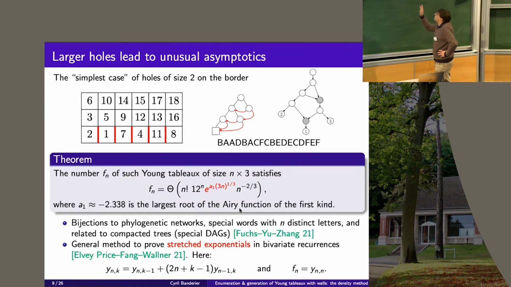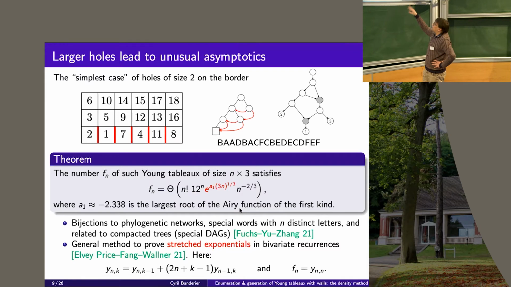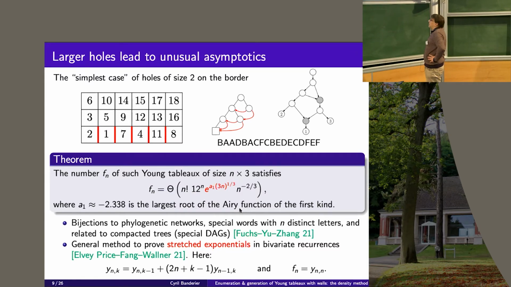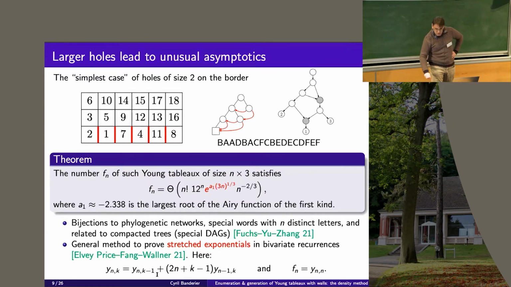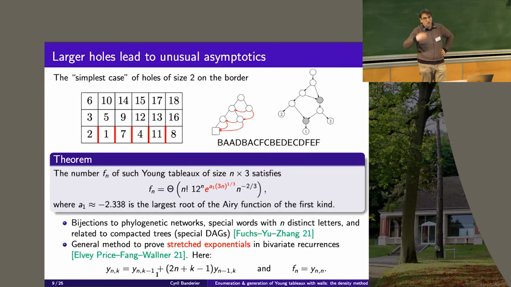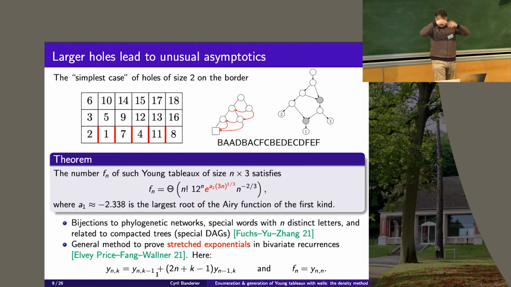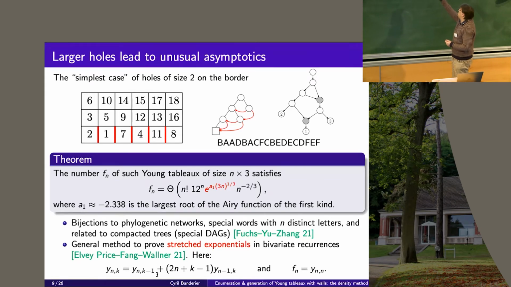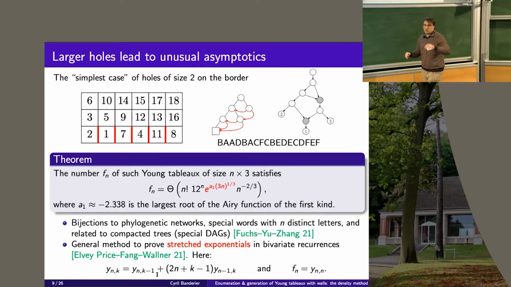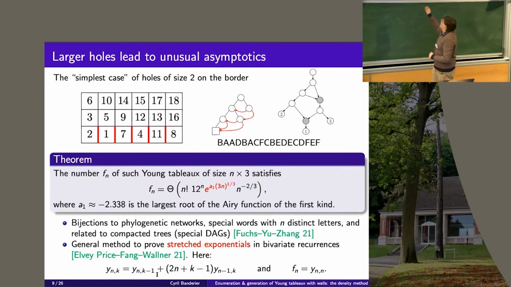Okay, and this is typical of a full class of recurrences which are a little bit of this type, which is on the last line, which were considered by Andrew Elvey Price, Wenjie Fang, and Michael Wallner, in which, with a kind of lattice-path point of view, with some constraints which are depending on the time and altitude, you get the asymptotic behavior of such walks by some lower bounding and upper bounding. And this is why you get the asymptotics with a big theta here.